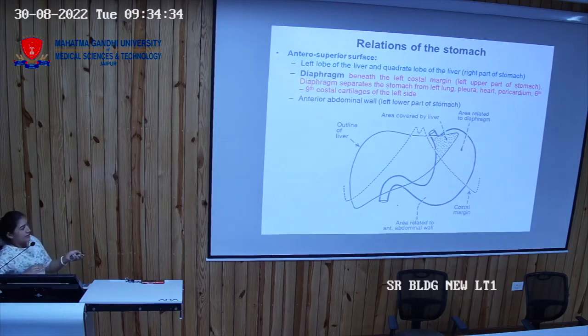So if you remove the anterior abdominal wall, you will directly see this lower part of the stomach. What are the anterior or anterosuperior relations of the stomach? One is the diaphragm, the left dome of the diaphragm. Another is the left lobe of the liver. One is the right lobe and another is the left lobe. So this left lobe of the liver is also covering the anterosuperior part of the stomach.